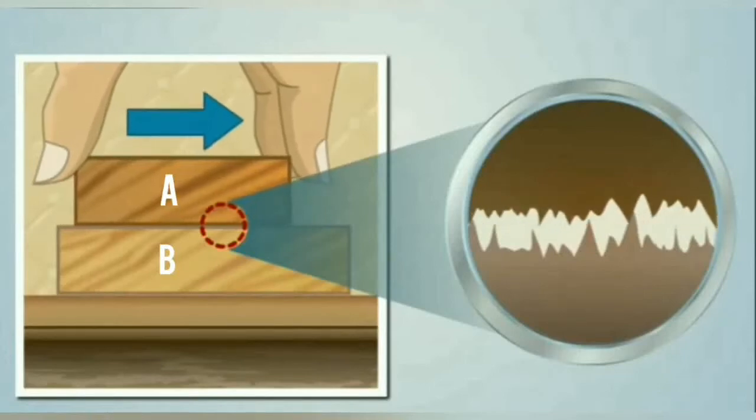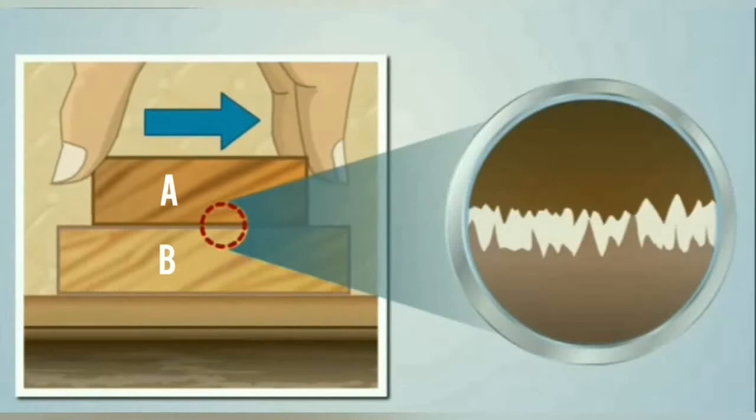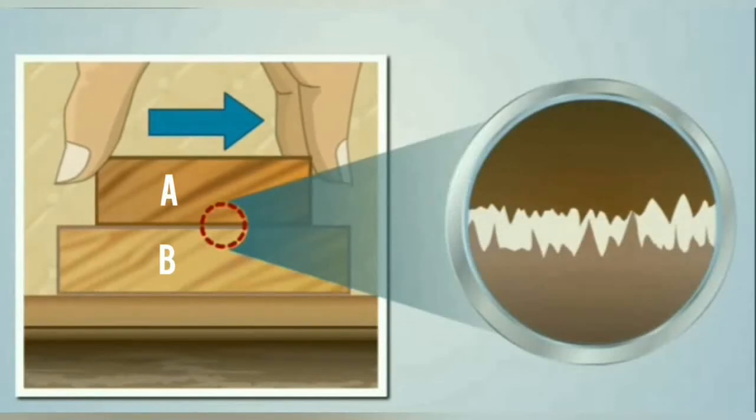Now, as per Newton's third law of motion, the projections in the surface of body B give an equal and opposite reaction, and it is this reaction which opposes the motion of body A and is termed as friction. As the body A remains at rest, it follows that force of friction has become equal to the applied force.